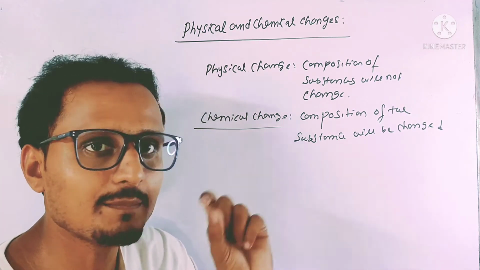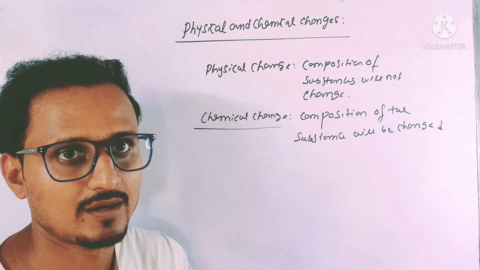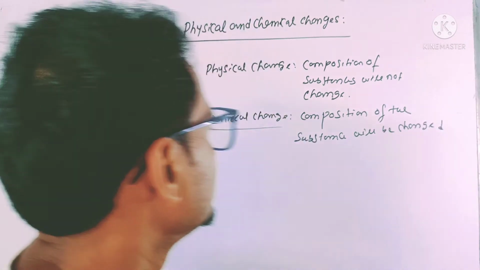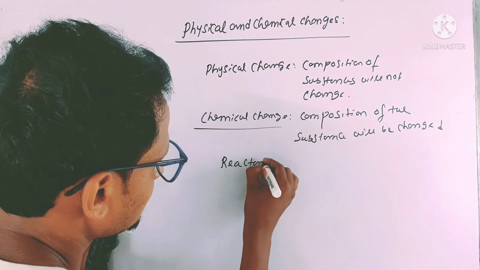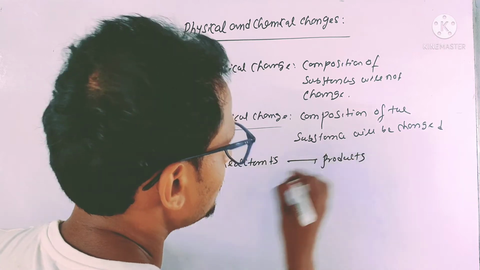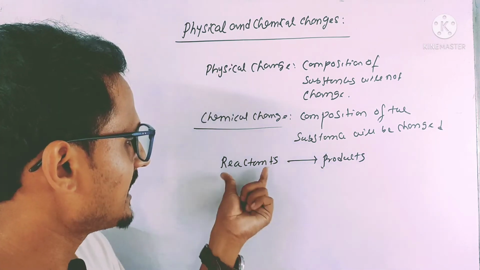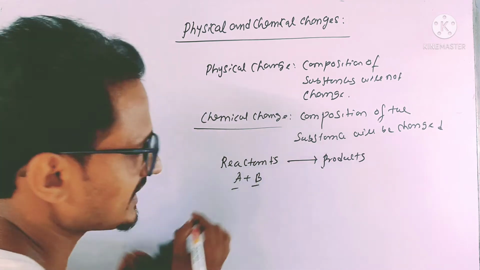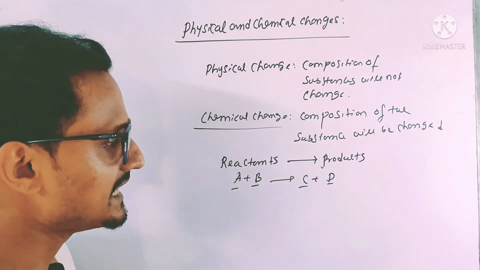The substances which take part in the reaction are called reactants, and the compounds which form after the reaction between the reactants are called products. In a chemical reaction, reactants react together to form the products. Before writing the products, you have to give one arrow to show the chemical reaction: reactants to products. Say a chemical reaction A plus B. These two are the reactants, and after reacting they form C plus D. So C and D are the products.